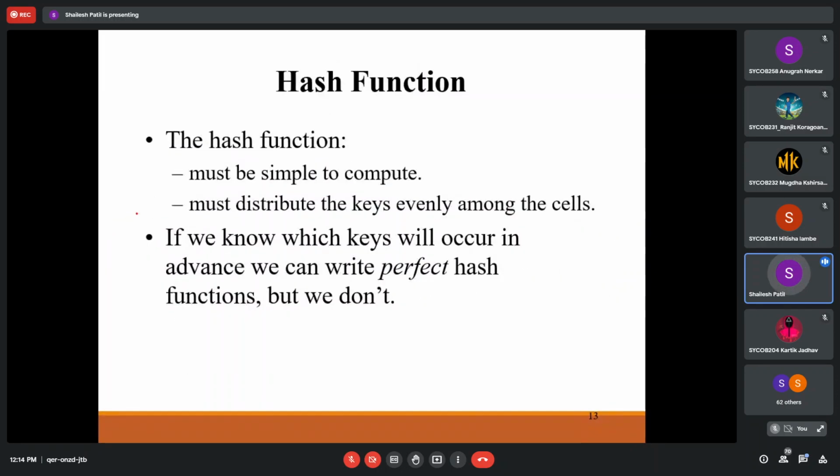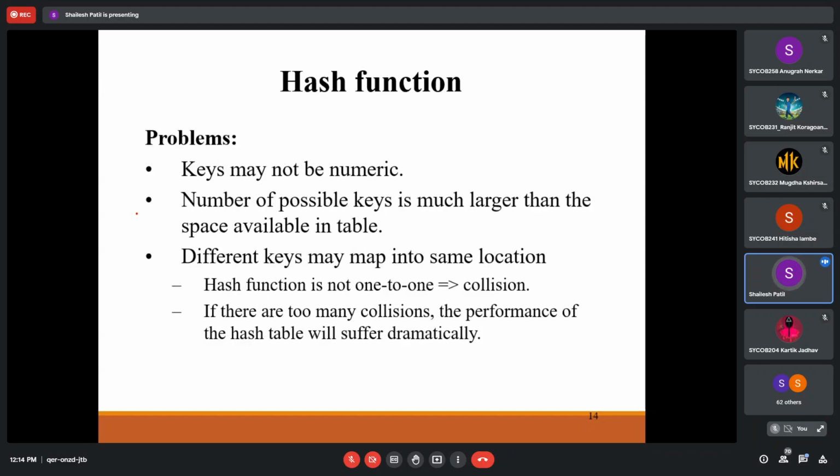Now the next thing is the hash function, and that is where collision comes in, which we discussed in lab. The hash function must be simple to compute and must distribute the keys evenly. If we knew in advance which keys will occur, we could write a perfect hash function, but that will not happen. Keys arrive at runtime, so it does not help us at compile time.